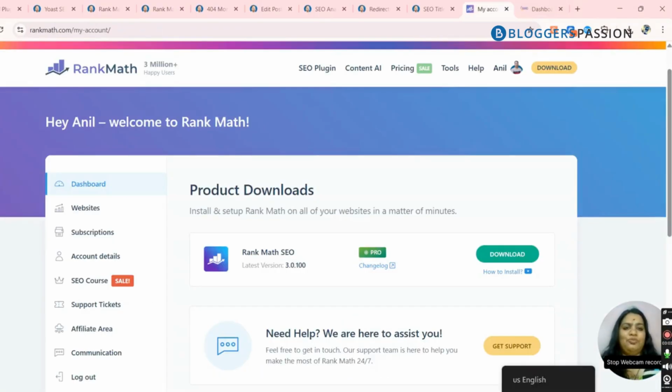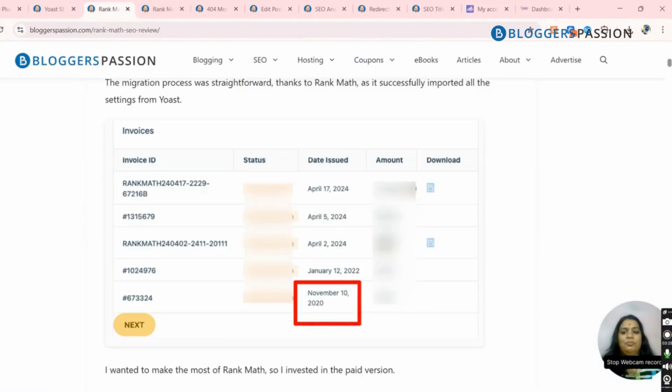And Rank Math is very easy to purchase. It is as easy as going to rankmath.com, then SEO plugin, and you would get the option to download it. You can either use the regular version directly on your WordPress site, or use the premium version by upgrading it to premium, and then it gets auto upgraded over here. You can also get this auto upgraded on your website. So this is very easy to manage.